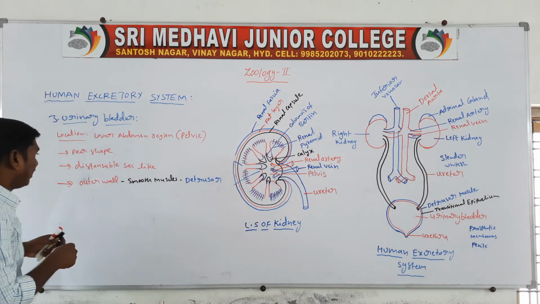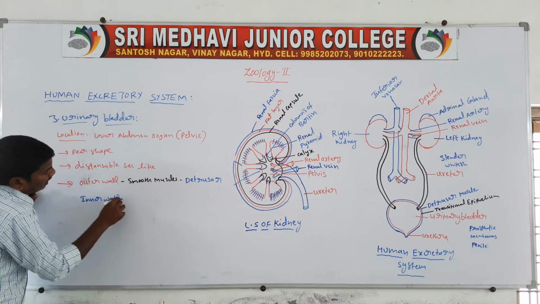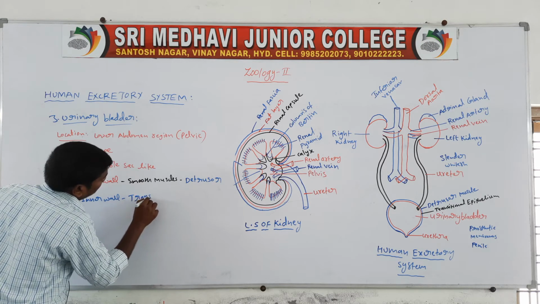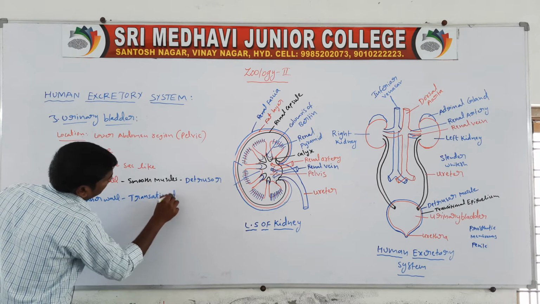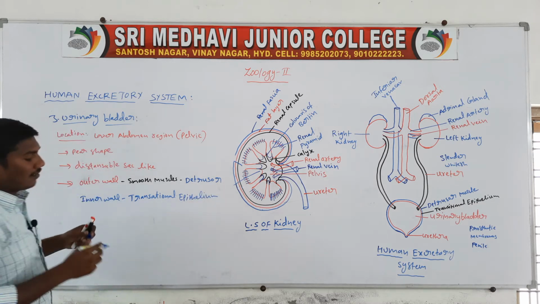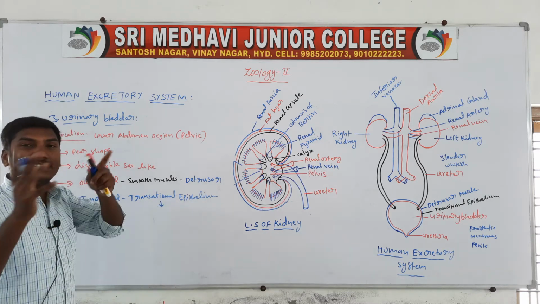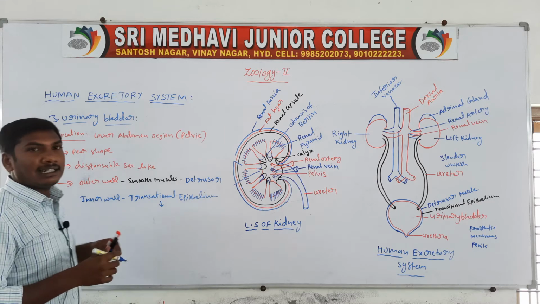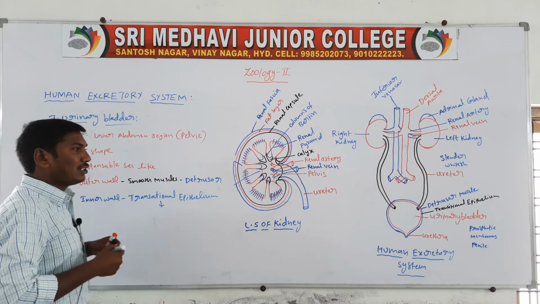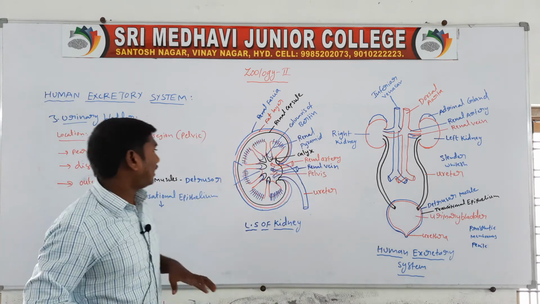Next, the inner wall contains transitional epithelium. The transitional epithelium is a highly distensible membrane because the bladder stores urine.